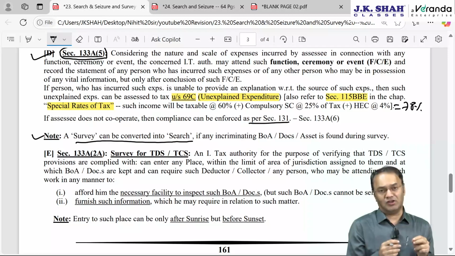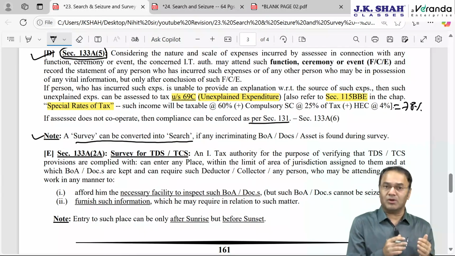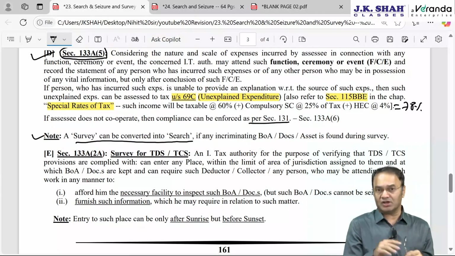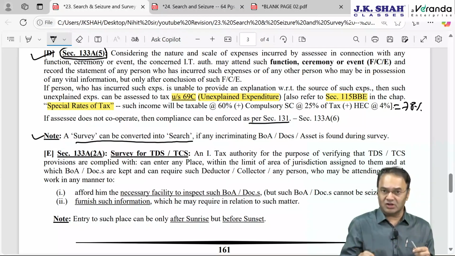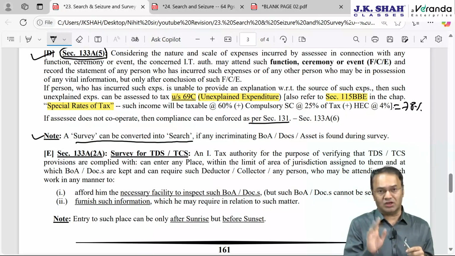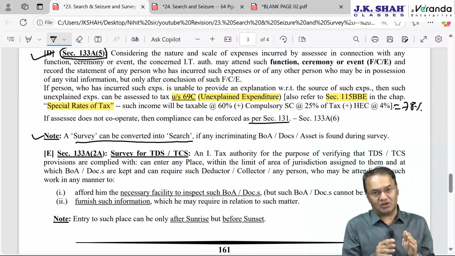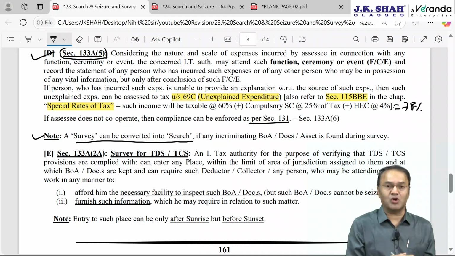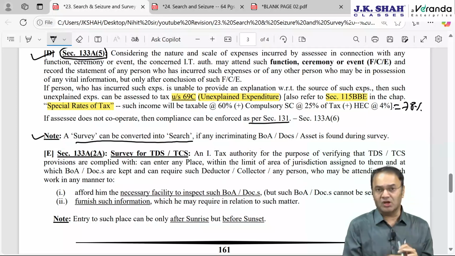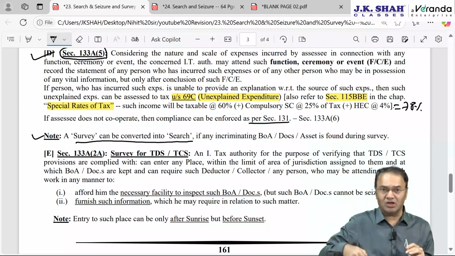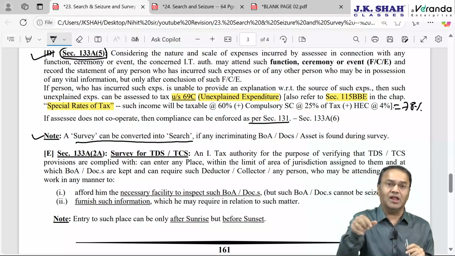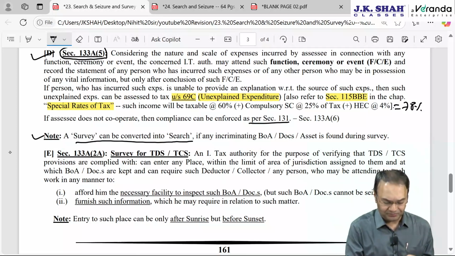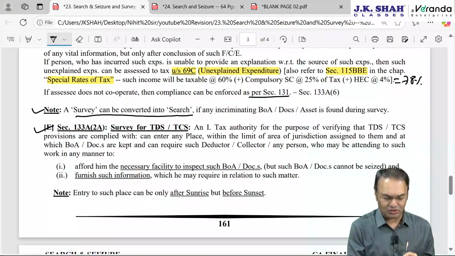So initially, whenever information is received for search, the department would not jump to search, it will start with survey. The officer coming for survey will carry the search warrant in his pocket, he will not take it out. During the course of survey, if any incriminating books of accounts or documents are found, then immediately survey will be converted into search. The search warrant they already have in their pocket, they will immediately take it out and then exercise all the powers. 133A subsection 2A, TDS TCS survey, this is totally unimportant.